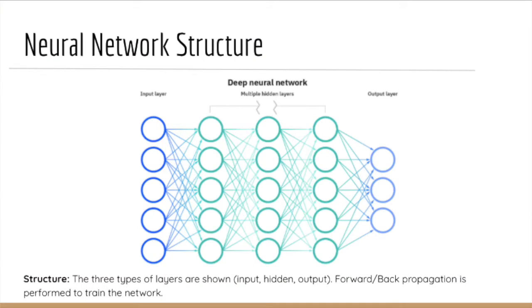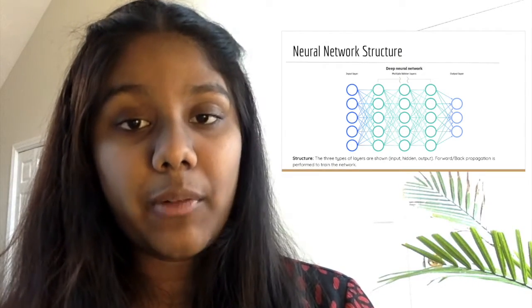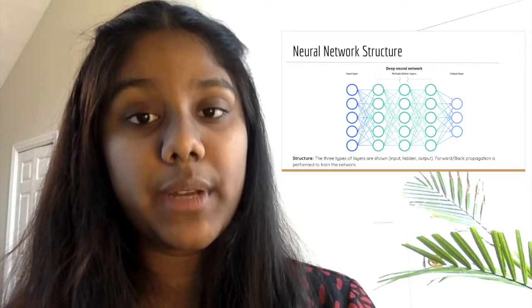So what is a neural network? A neural network is an artificial intelligence structure inspired by the neurons in the brain, which helps a machine to learn. A neural network is comprised of many layers and nodes, which continue in a chain-like manner until an output is produced. The first layer of a neural network is called the input layer, and the last layer is the output layer, while the layers in between are the hidden layers.